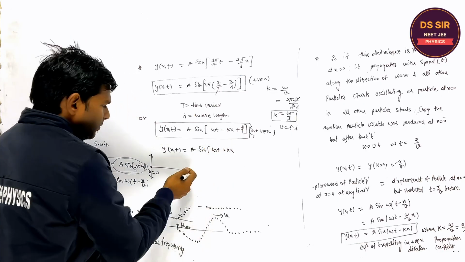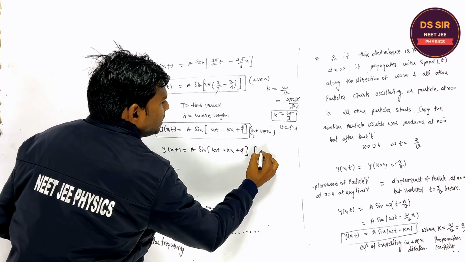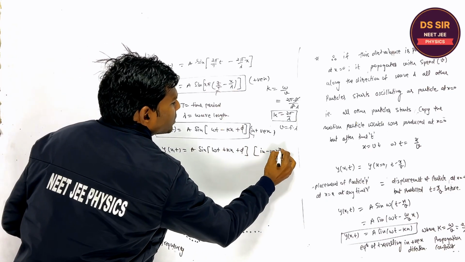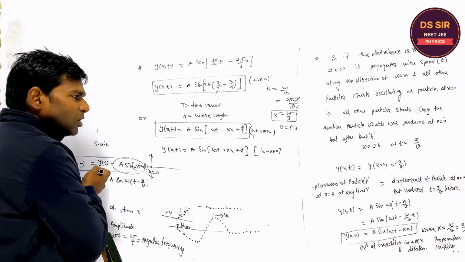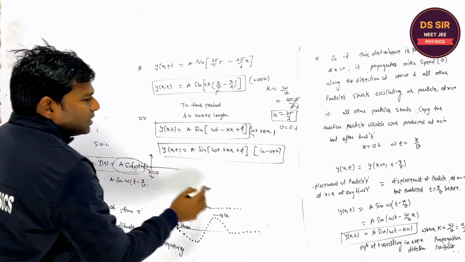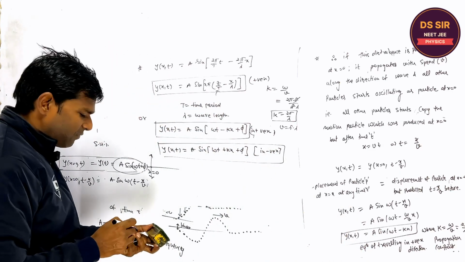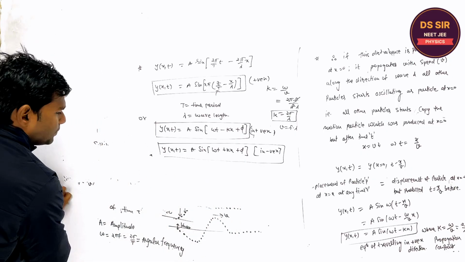It becomes plus because it is going in this way, and this is in negative x direction. So if it is plus, then it is moving towards the negative x direction, and for the positive x direction we have found the right equation. Is it clear or not, you tell?